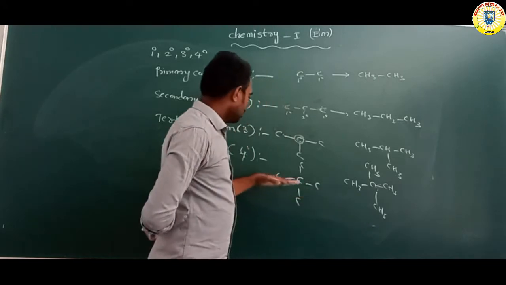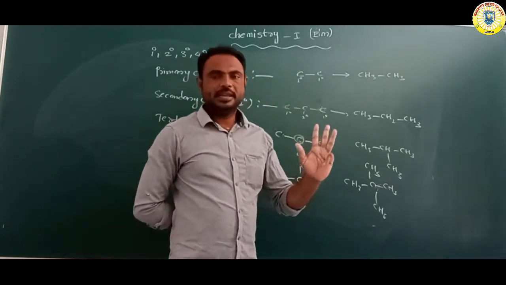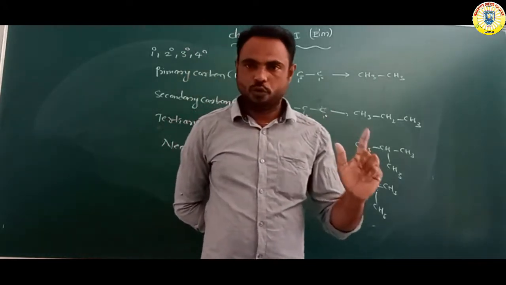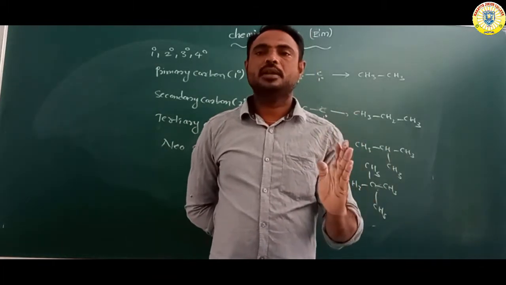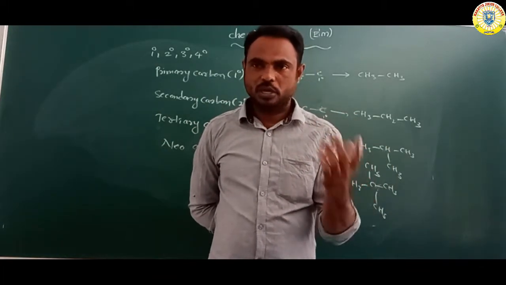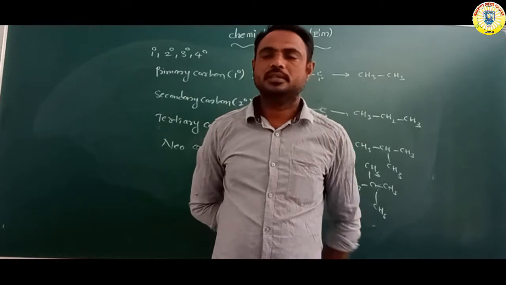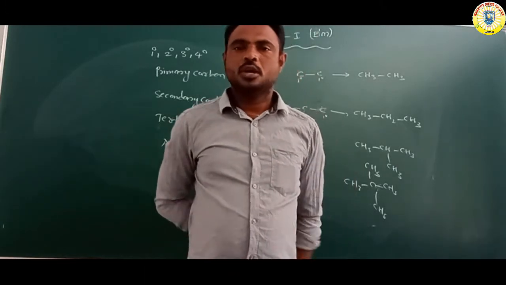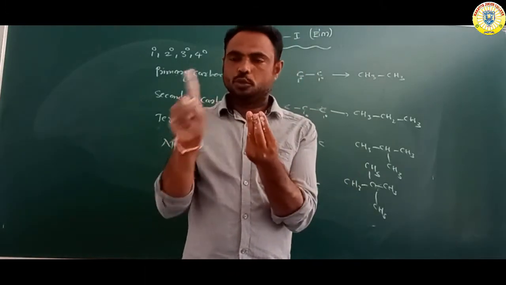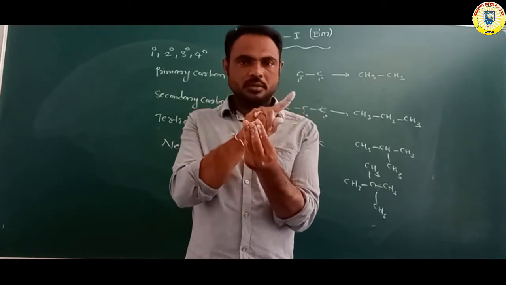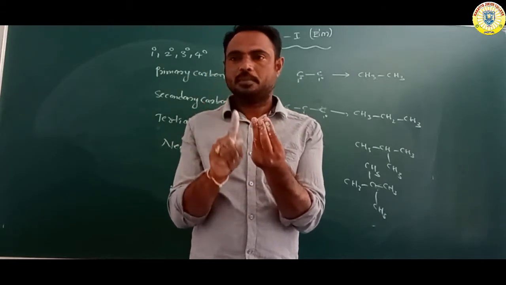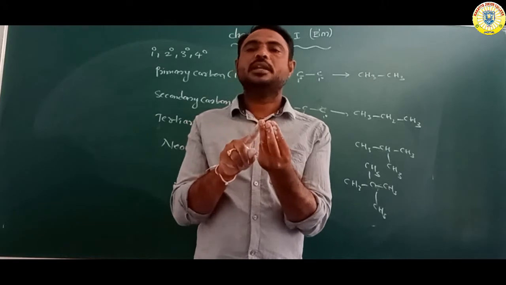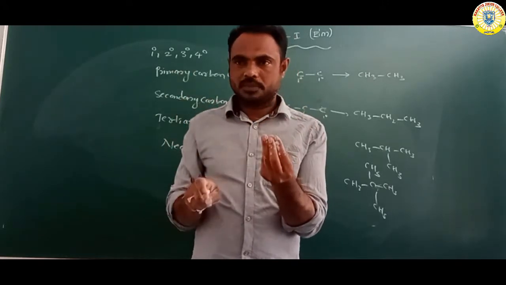Okay, so overall 1 degree, 2 degree, 3 degree, 4 degree. One carbon attached with only one carbon, that carbon is called primary carbon. Which carbon is attached with 2 carbon atoms? That carbon is secondary carbon. Which carbon is attached with 3 carbon atoms?